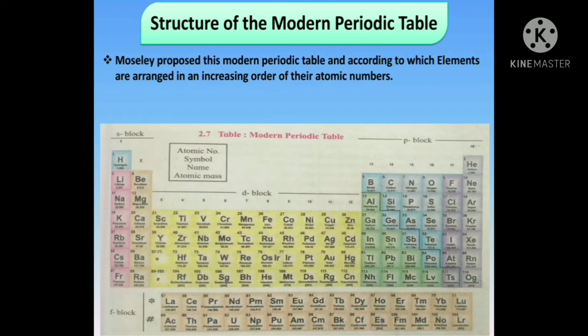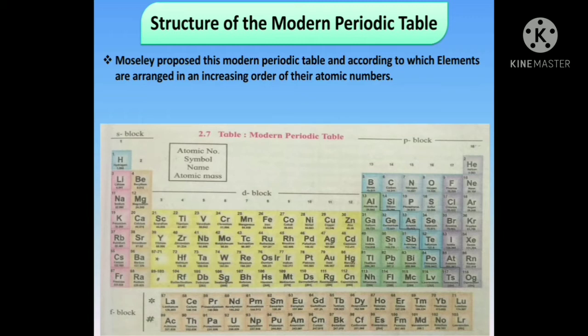See children, if you observe this, you will understand that hydrogen, the number written in the left top corner, is 1. Then we come to the extreme right, helium, the number written in the left top corner is 2. Then you will see lithium 3, beryllium 4, and in this way the number keeps on increasing.